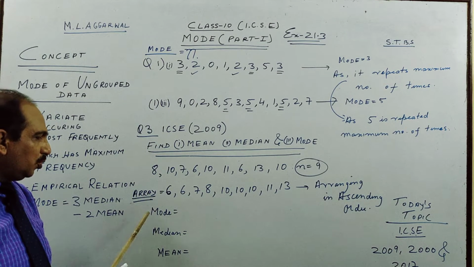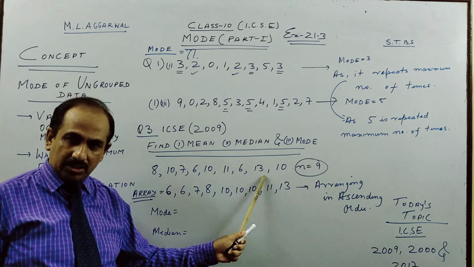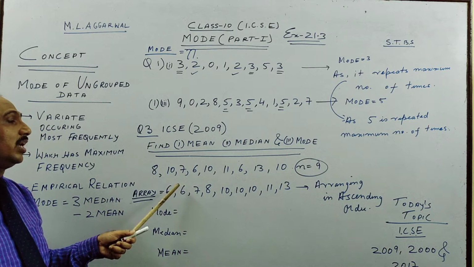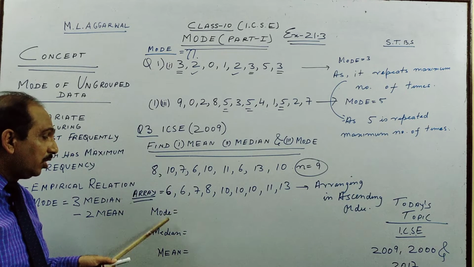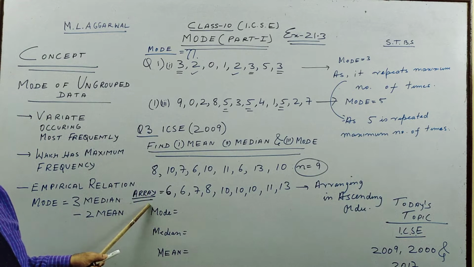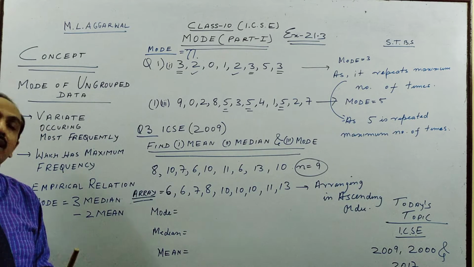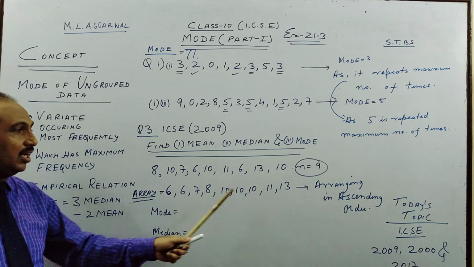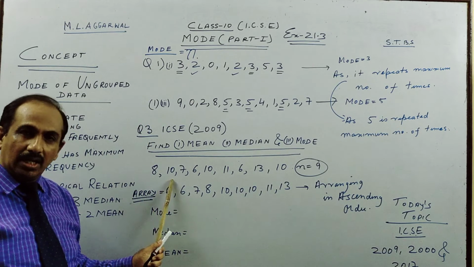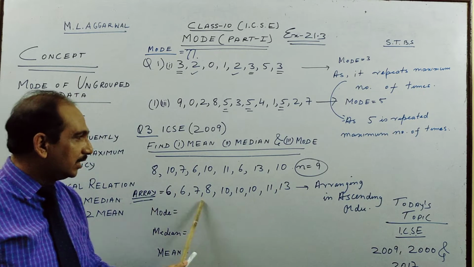Second thing, what we have to do for median. See, for mode and mean you don't need to arrange. But my advice is that you arrange here before median, so that your mode and mean do not go wrong. Actually for median you need to have an array. Array means arranging things from small to big, generally in ascending order. It is also called ascending order. So there is one short word called array. So to save your time, I have arranged this set of data in ascending order.